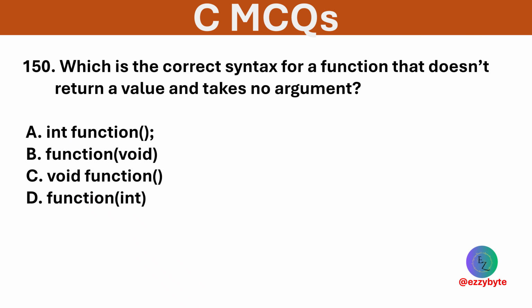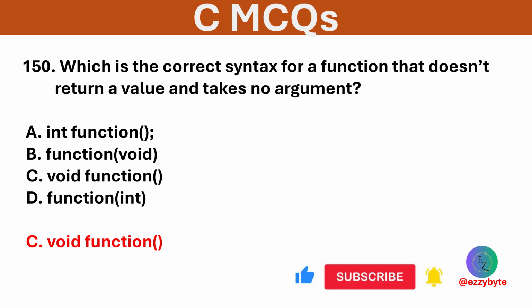Which is the correct syntax for a function that doesn't return a value and takes no argument? Options are given below. Option C is correct. A void function is correct for no return and no parameters.